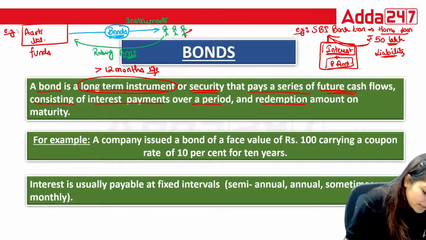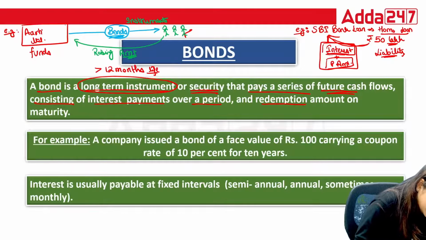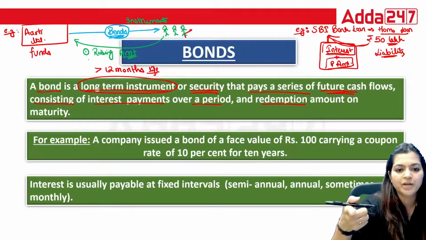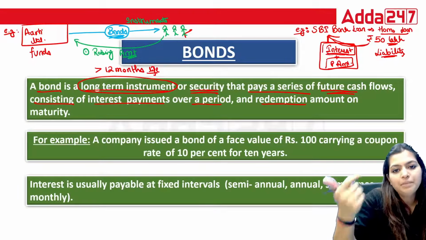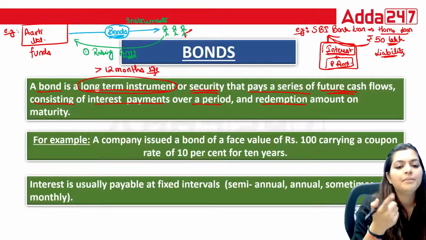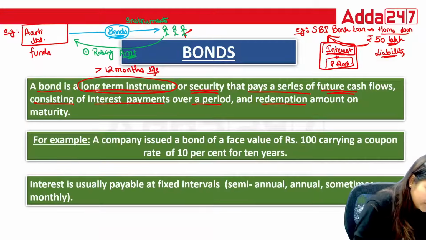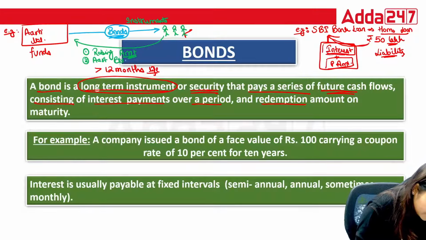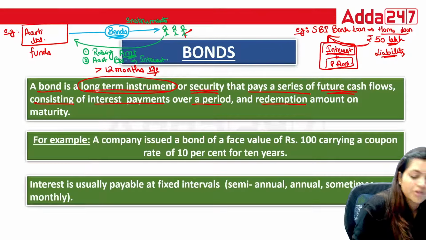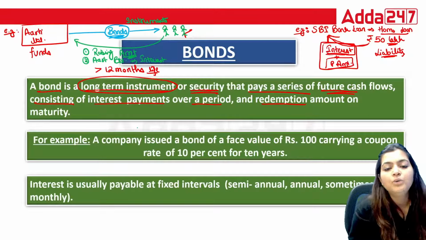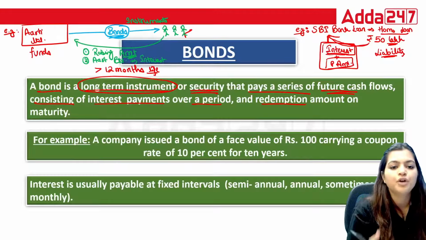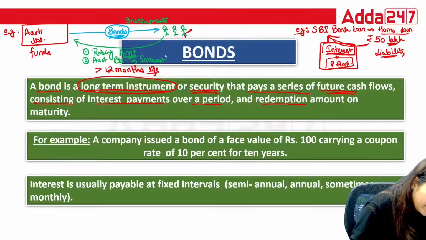In this case, the first thing is that the company is issuing bonds to the public, and the public will give the amount to Aarti Limited. Second, Aarti Limited will pay timely interest on these bonds, because it uses the amount raised from the public.